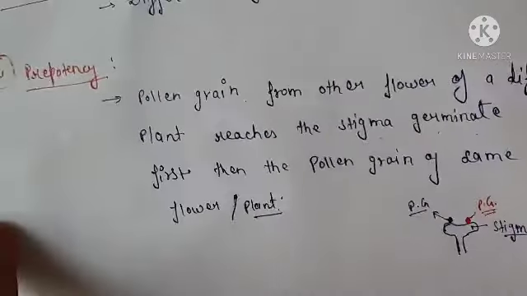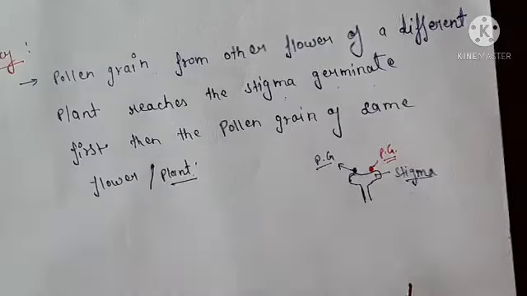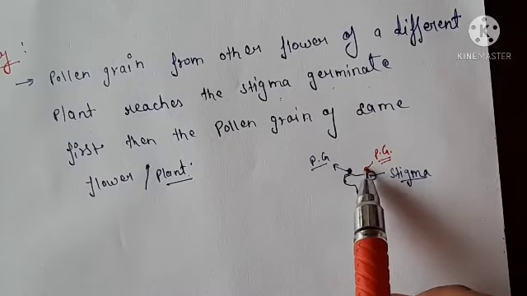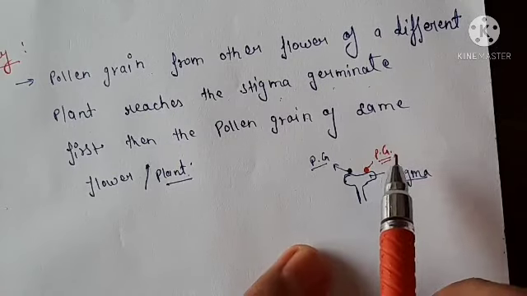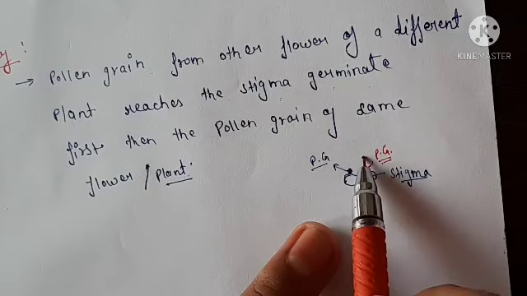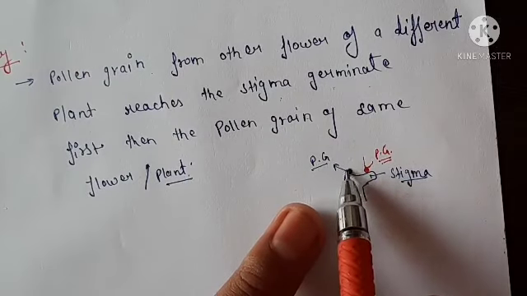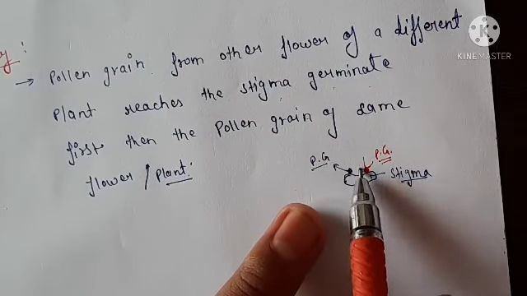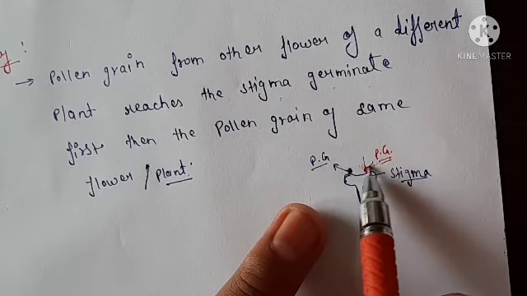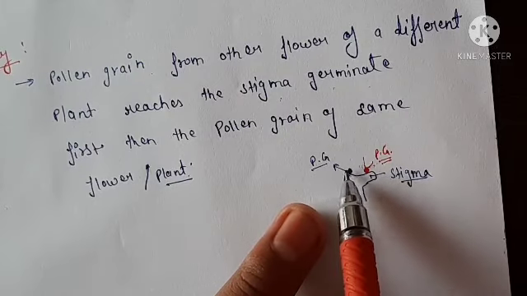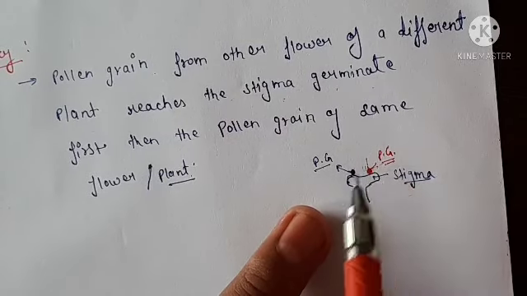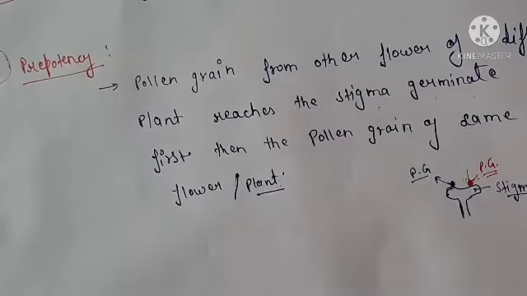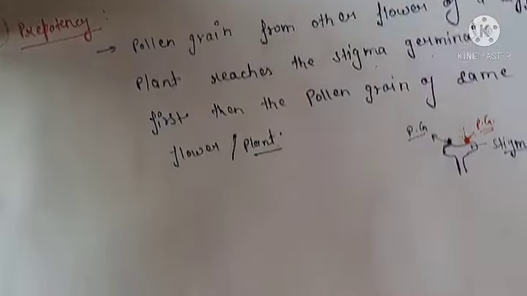So friends, in prepotency, the pollen grain coming from another flower or another plant will germinate first as compared to the pollen grain of the same plant, to ensure cross-pollination. So that is the adaptation. Prepotency is an adaptation for cross-pollination in plants.